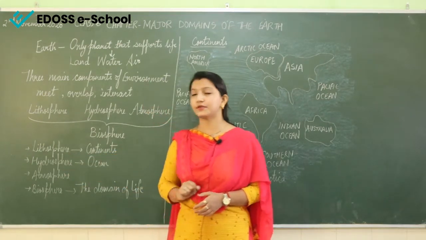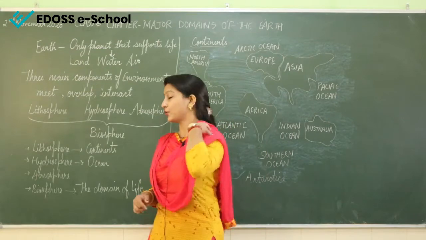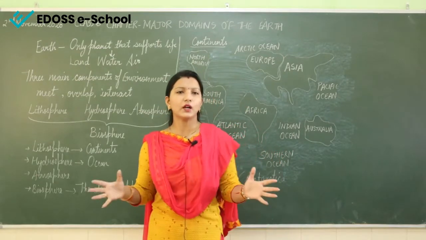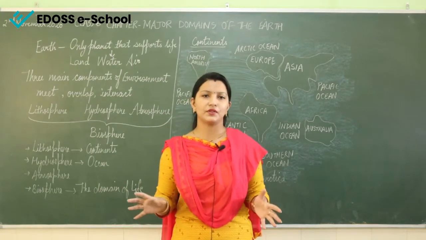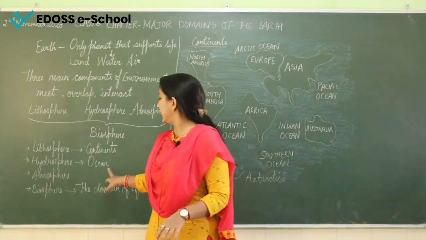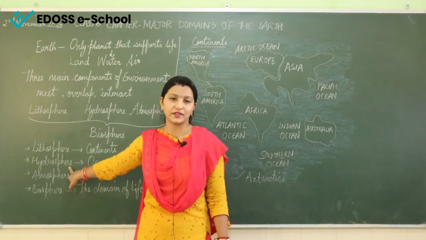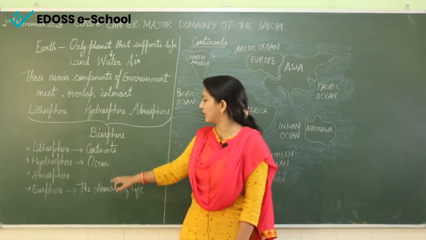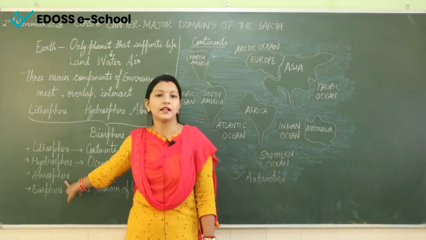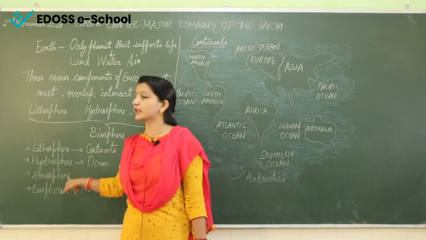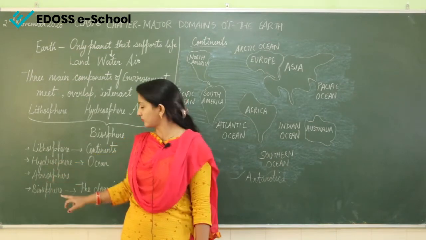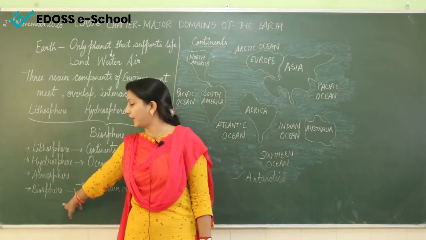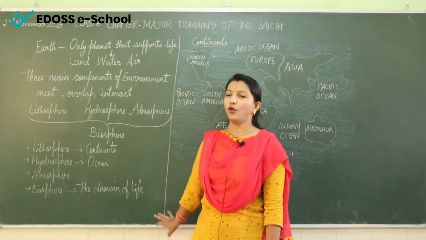Talking about the other sphere, that is the hydrosphere. The hydrosphere consists of all the water bodies, be it oceans, lakes, rivers. All the water bodies are in the hydrosphere. So it comprises water, basically the oceans and the vast water bodies. Then comes the third sphere, the atmosphere. The atmosphere comprises air, and combined they form another sphere, the biosphere, the domain of life.